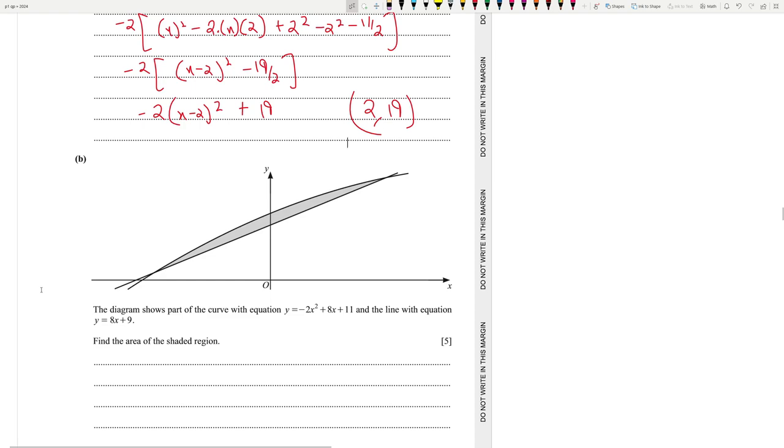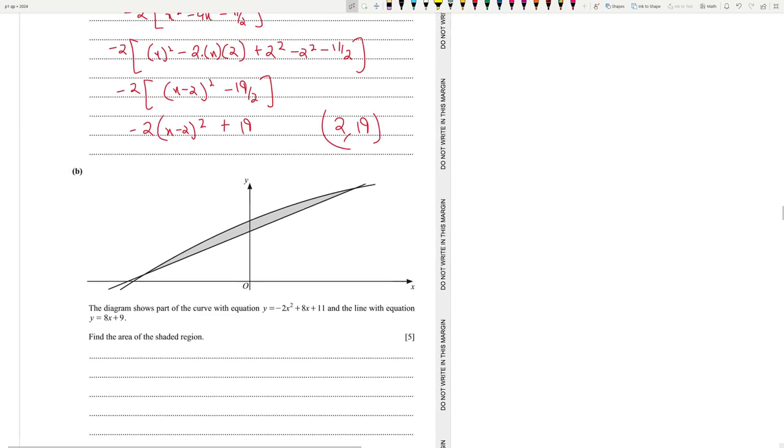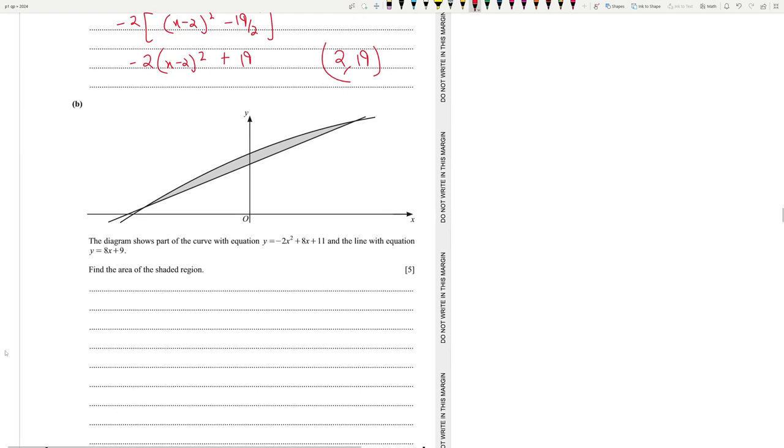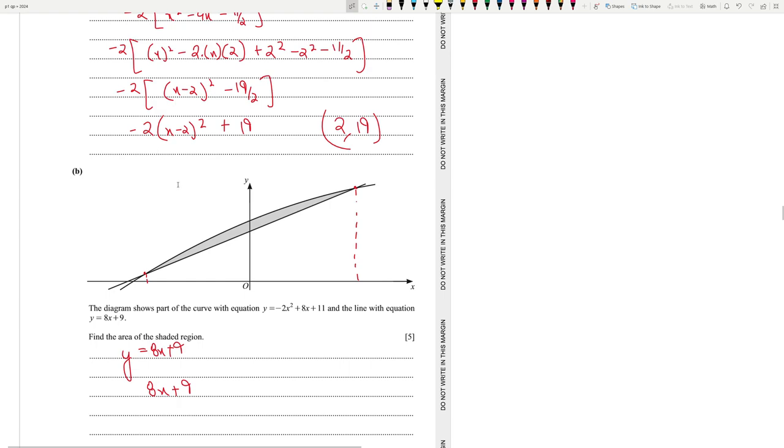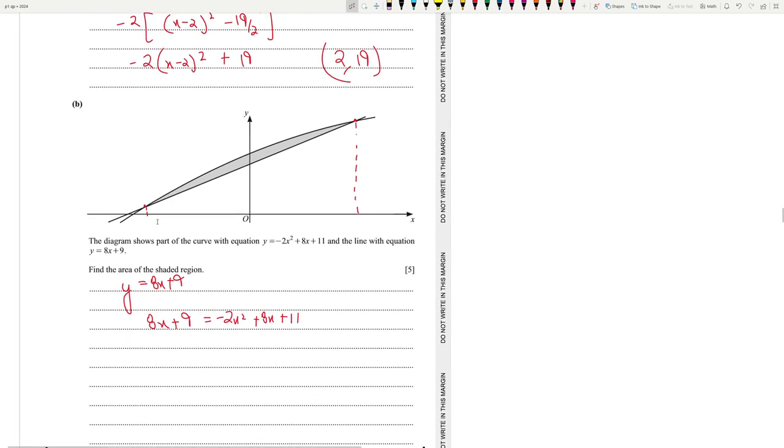The graph shows part of the curve with equation this and the line with equation this. Find the area of the shaded region. All right, so area of the shaded region is basically calculus integration. We have to find the limits first though, like where do they intersect. So y is equal to 8x plus 9. I'm just gonna input this over here. I'll just go for minus 2x squared plus 8x plus 11.